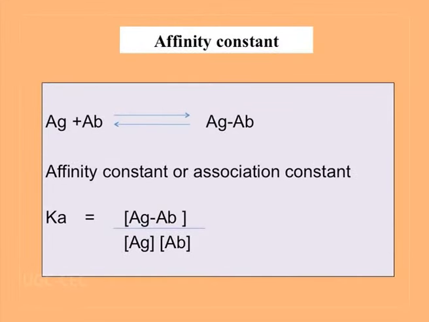And antigen-antibody interaction is just like an enzyme-substrate interaction. The only difference is that an enzyme-substrate reaction leads to an irreversible change, but here no irreversible change is seen. And we can measure the affinity of an immunoglobulin towards an antigen just by using this formula, where Ka is called the affinity constant. The greater the value, the more is the affinity of an antibody towards an antigen.